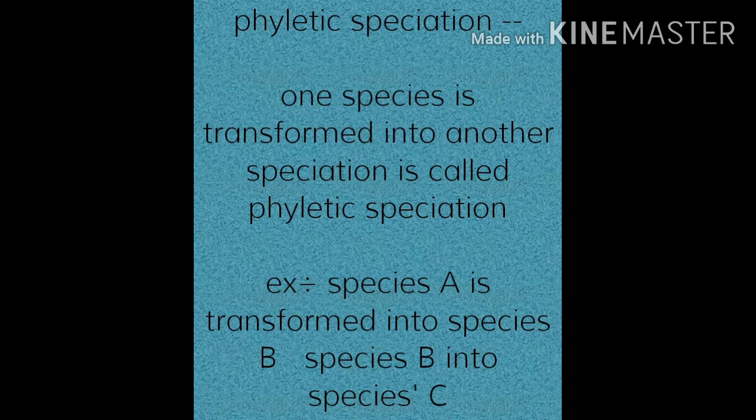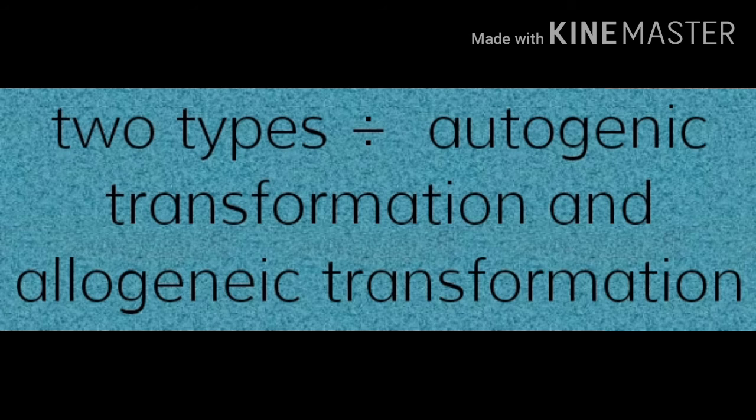Example, one species is transformed into another species. Species A is transformed into species B. That species B is transformed into species C, like that. So, phyletic speciation is of two types. One is namely autogenic phyletic speciation, and another one is allogenic phyletic transformation.